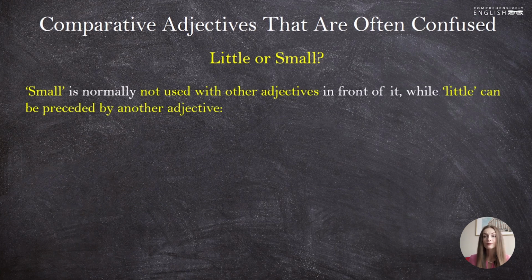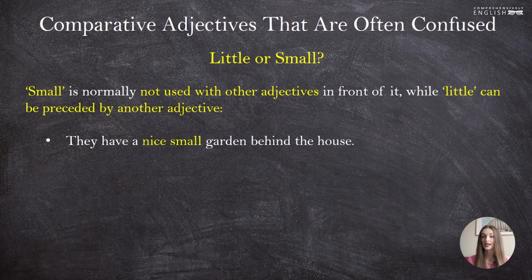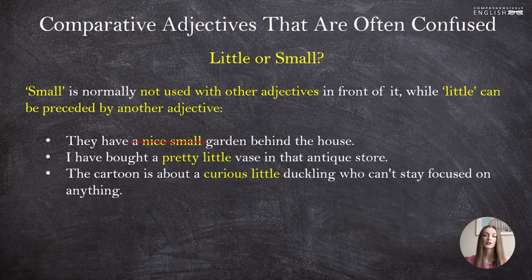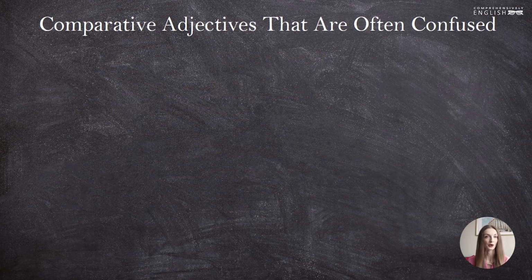Then, small is normally not used with other adjectives in front of it, while little can be preceded by another adjective. For instance, we cannot say they have a nice small garden behind the house, but we can say I have bought a pretty little vase in that antique store. A pretty little vase. That's okay. And the cartoon is about a curious little duckling who can't stay focused on anything.